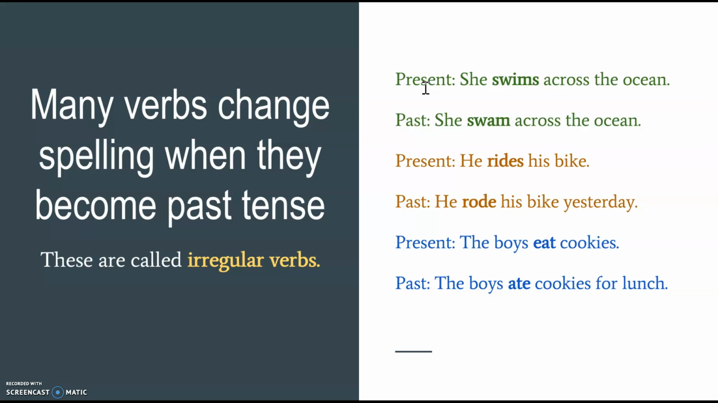So I cannot add a d or an ed to the end of swim to make it be swimmed, because that doesn't make sense. He rides his bike. That's present tense. I can't just add a d at the end and say he rided his bike, because that doesn't make sense. That's an irregular past tense verb, so it needs to change the spelling, and it will be he rode his bike yesterday. In present, the boys eat cookies. For past tense, we would say the boys ate cookies for lunch.